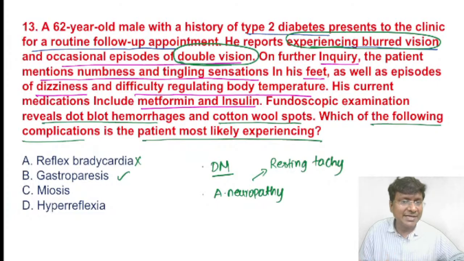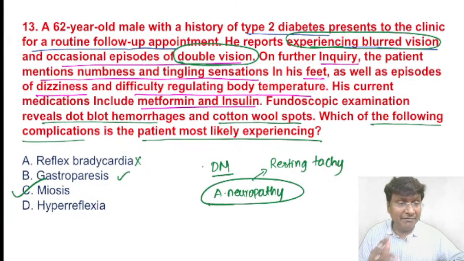Fundoscopy is also showing blot hemorrhages, cotton wool spots. They are suggestive of diabetic retinopathy. And as a part of autonomic neuropathy, these patients will have a defect in controlling the pupillary response. Because of the defect in controlling the pupillary response, that will lead to miosis.